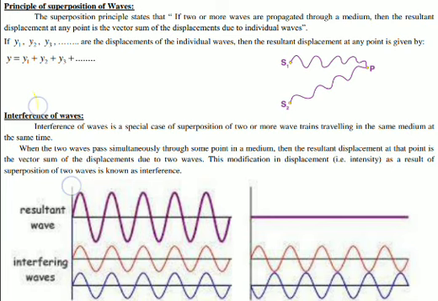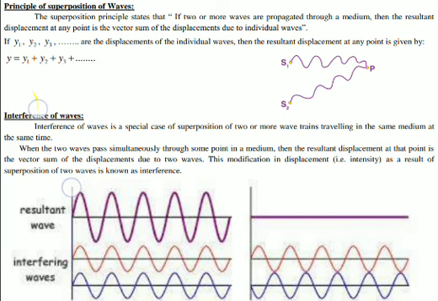If only source S2 is sending a wave, and S1 is absent, and it is reaching point P, then depending on the wave, the particle at point P will also perform some kind of motion and the displacement of that particle will be there. That displacement is denoted by y2.